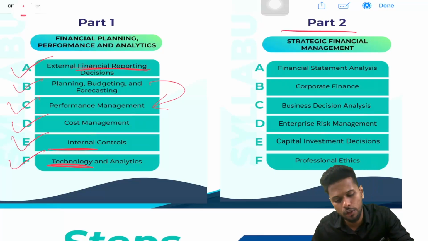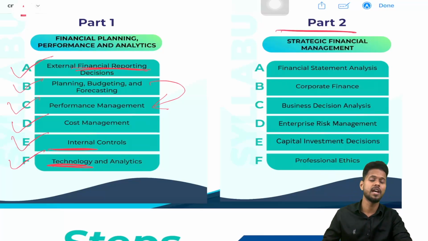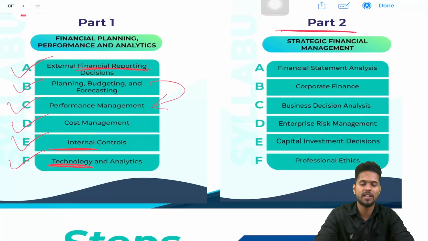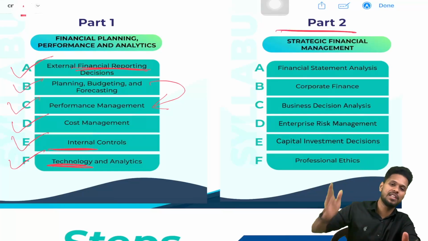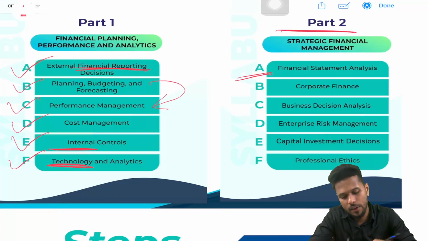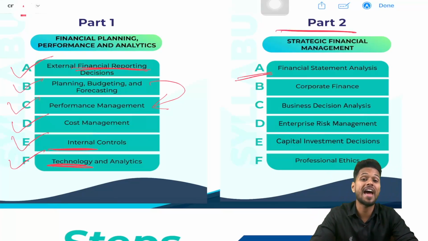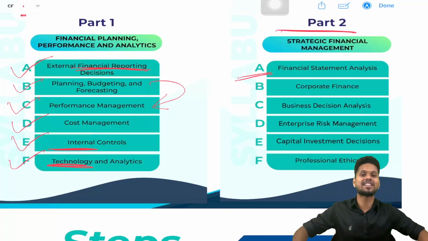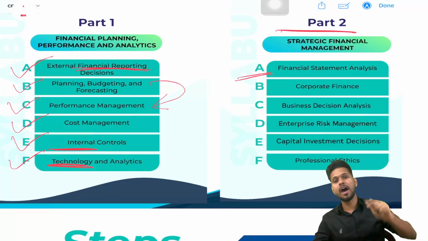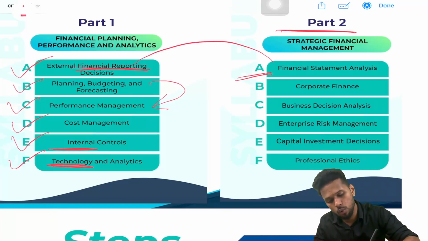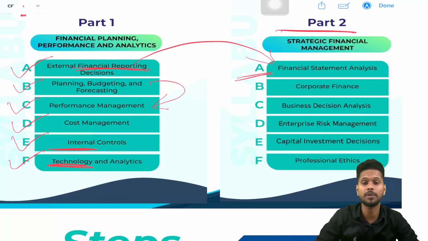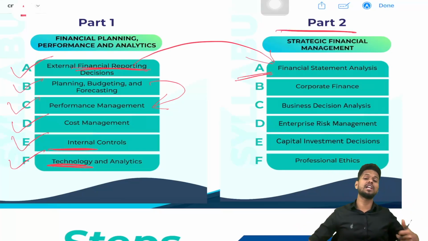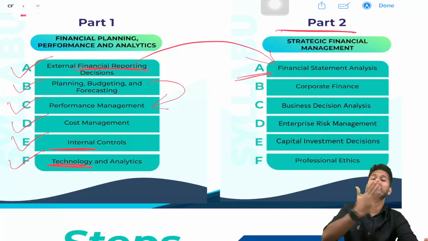Next I'm giving a brief introduction to the part 2 syllabus. The name of part 2 is strategic financial management. Under part 2 also there are 6 topics: section A, section B, section C, section D, section E, section F. The section A of the part 2 syllabus is financial statement analysis. In part 1 section A we studied how to develop the financial statement. Here we are studying how to analyze those financial statements. You should know how to analyze a financial statement.